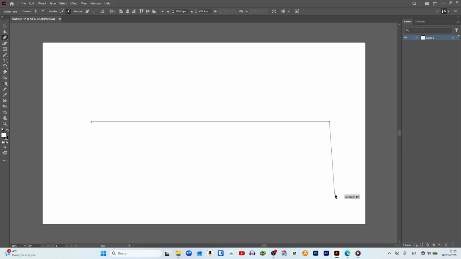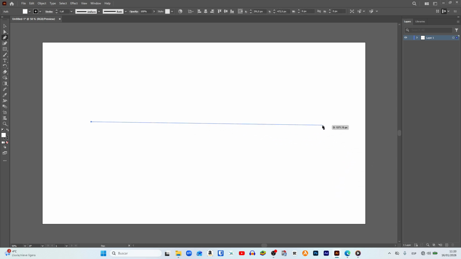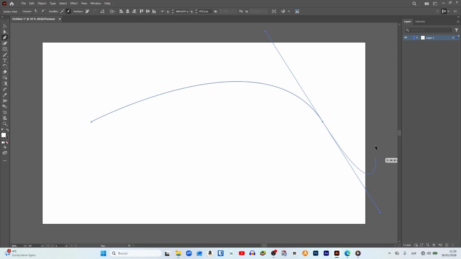In my situation, I want the dashed line to follow a curved path. So when placing the second point, instead of releasing, we hold the mouse button down and drag to control the curve, and then release. After that, we press the escape key, activate the standard selection tool and click outside.